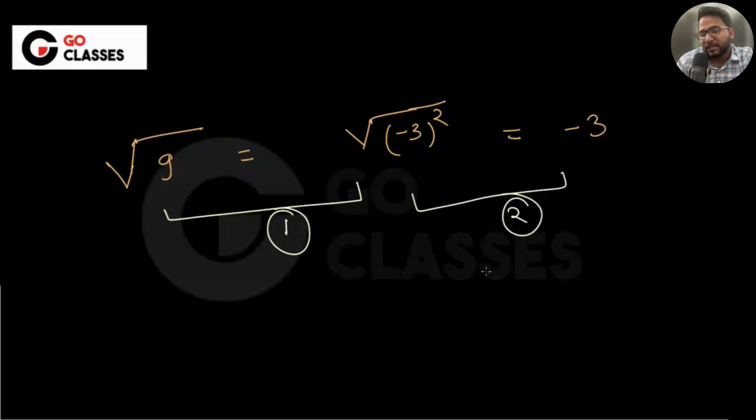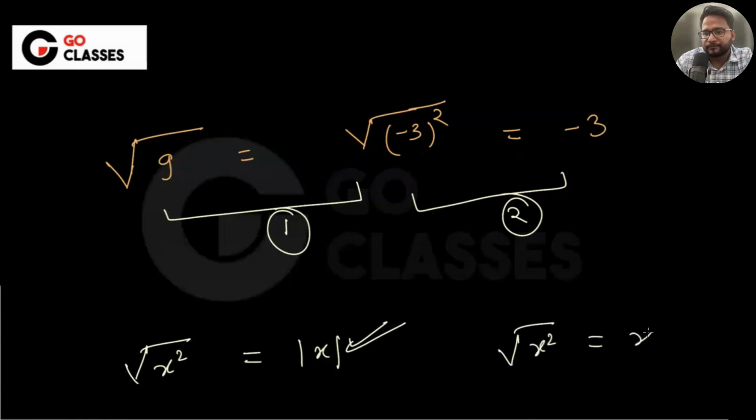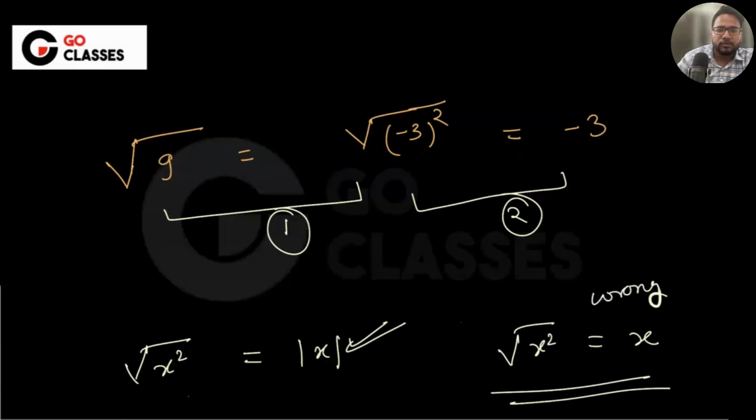Okay. So basically, whenever you are canceling out, you need to make sure that inside must be positive. If you don't want to make sure of this, then in general, you can say square root of x square is mod of x. This is correct. Is this always correct for any number x? Tell me, for any number x, is this correct? For any number x, this is wrong.